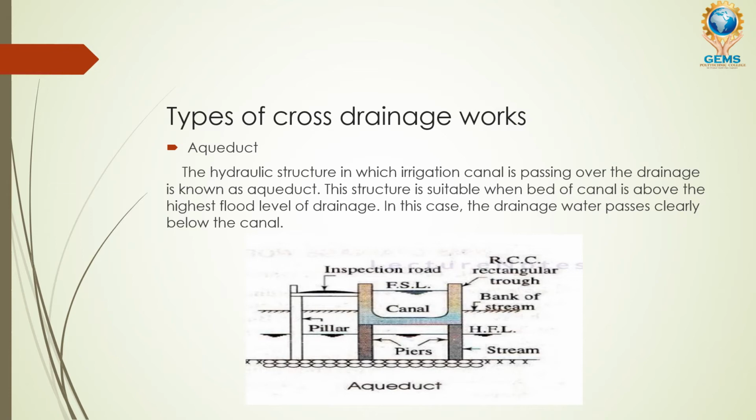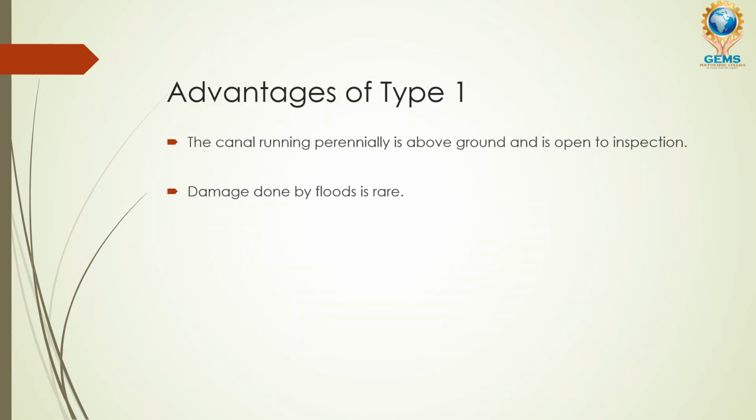In this diagram you can see the irrigation canal in the upper portion, and in the lower portion the piers being constructed, the pillar separating them, the bank of the stream, the maximum high flood line, the stream flowing continuously, and the rectangular trough-like portion which is the canal.